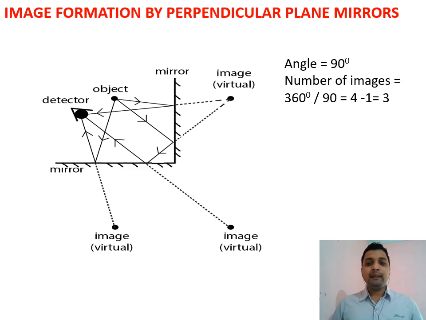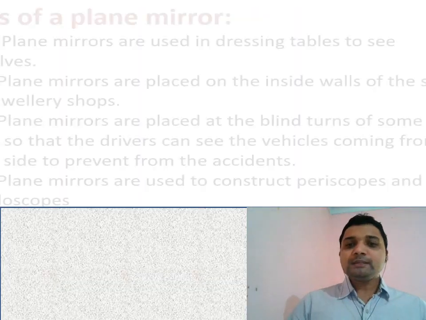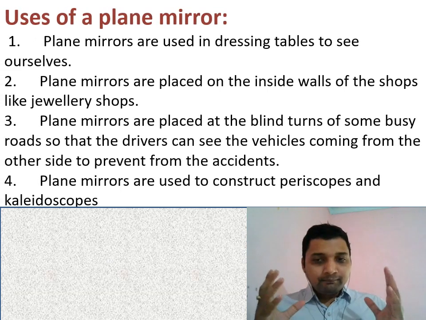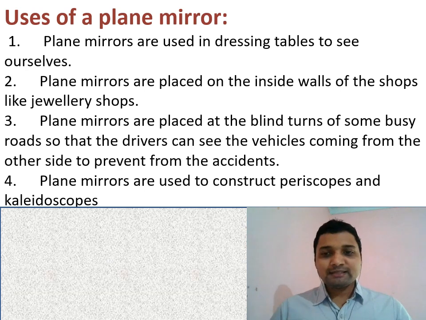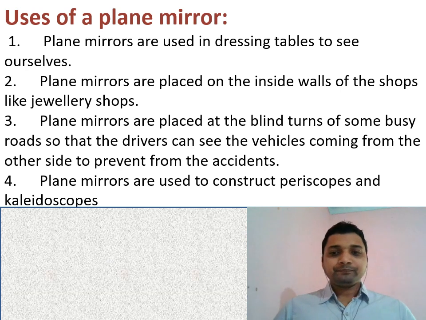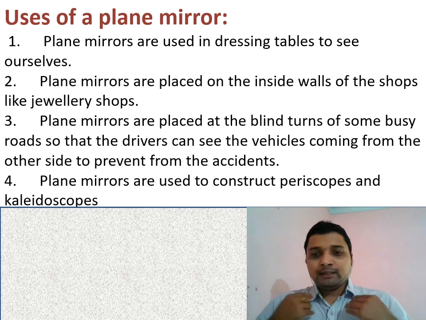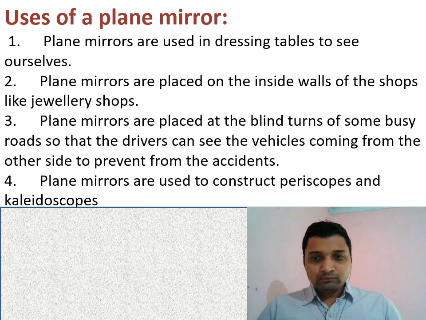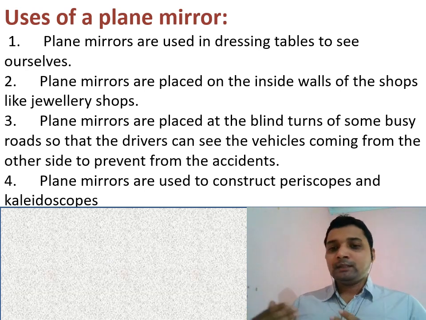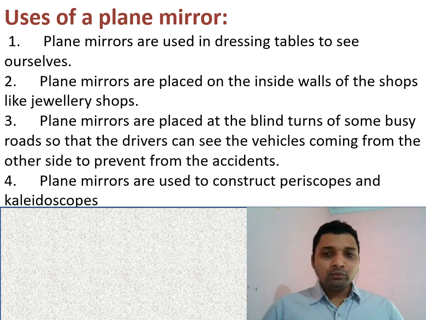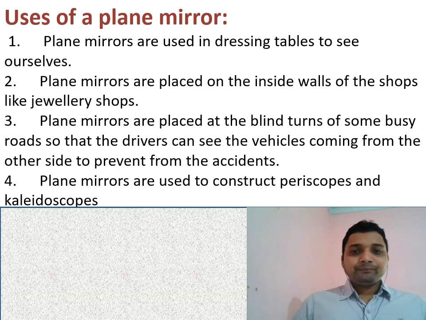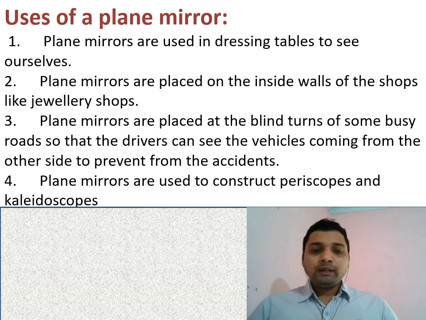So this is about a plane mirror. Where are we using this plane mirror? What is the use of a plane mirror? As we all know, the plane mirror is the looking mirror on our dressing table at home. A plane mirror is also used in a jewelry shop, where when we want to buy any necklace, chain or ring, we wear it and see it in the plane mirror. It is also used in the trial rooms of malls. It is used in the periscope and kaleidoscope.